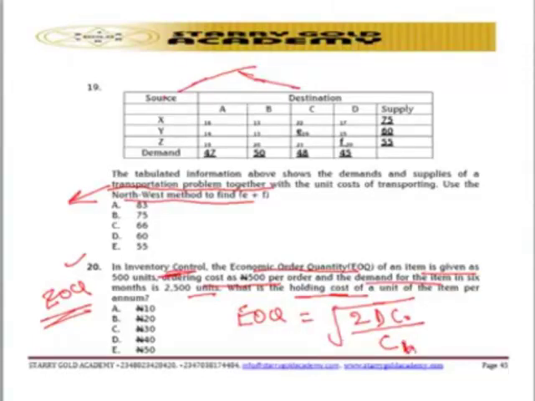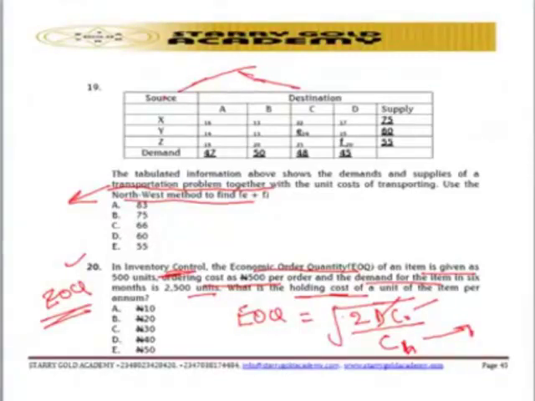So what do I mean? EOQ is the economic order quantity. D represents the annual demand. CO represents the ordering cost. CH represents the holding cost.